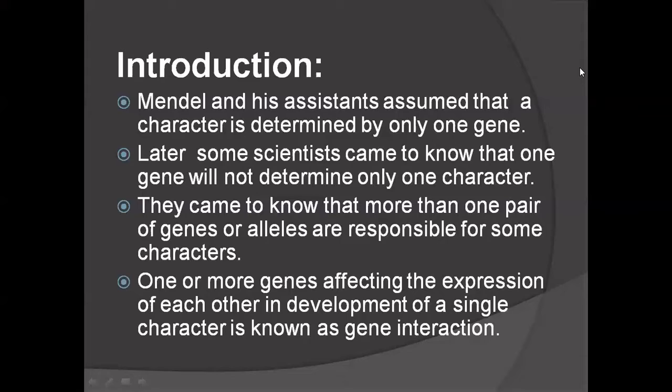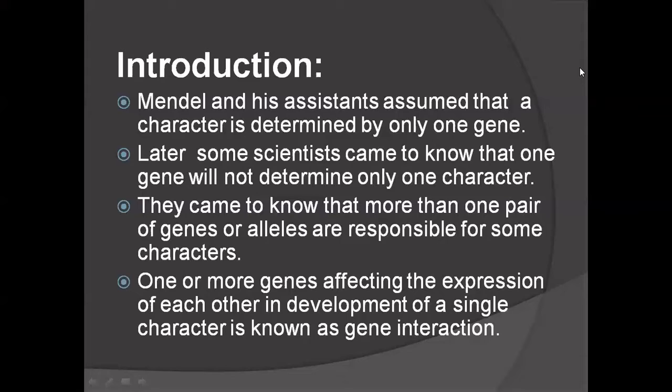Then they identified that genes interact in the determination of a particular biological property. So one gene for one character is not correct according to Mendel. More than one pair of genes are responsible for some characters.